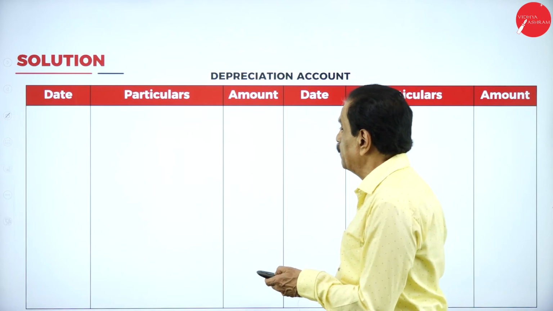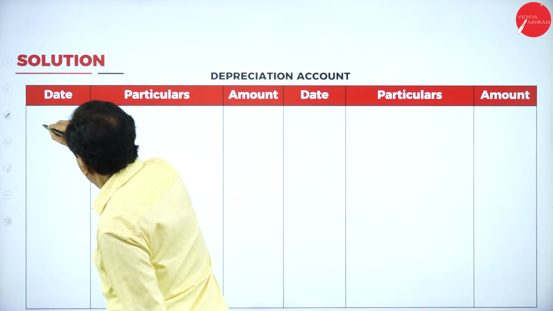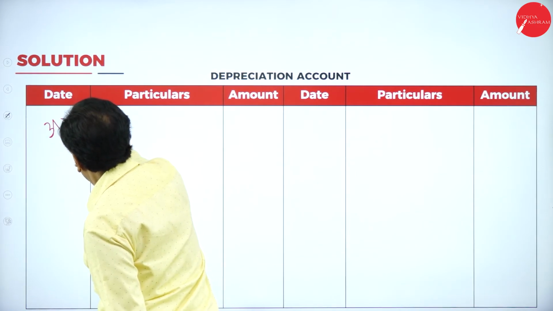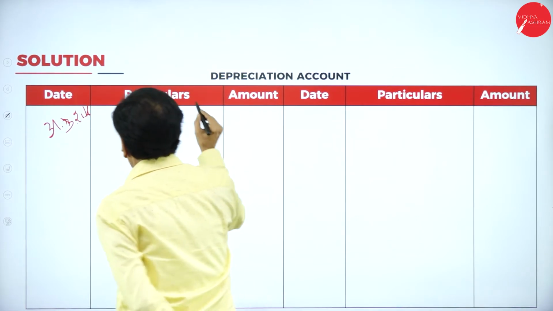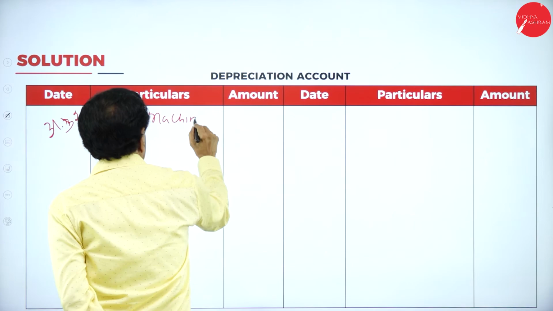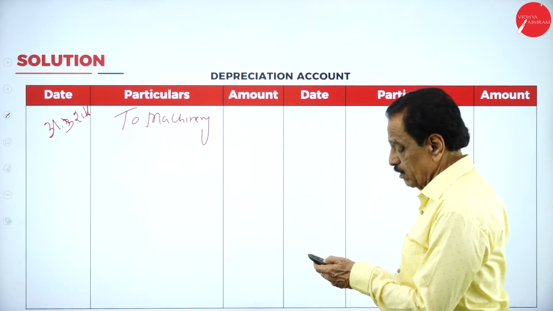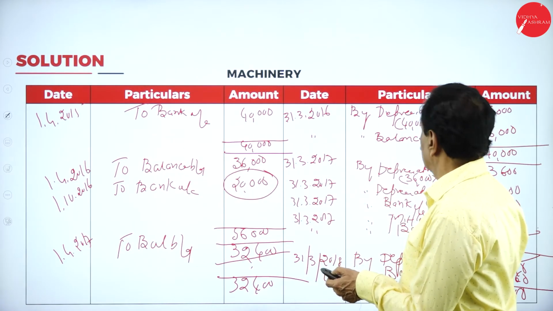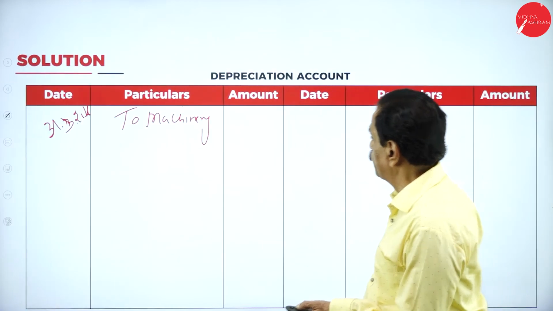First one, depreciation on which date? 31/3/2016, to machinery. What is the first year depreciation? 4,000.